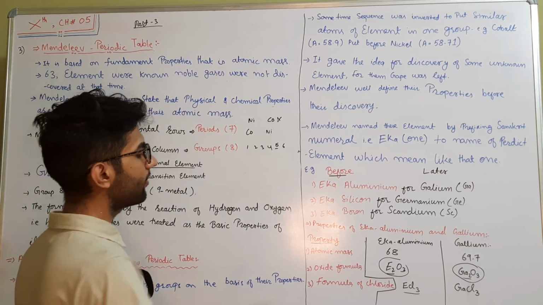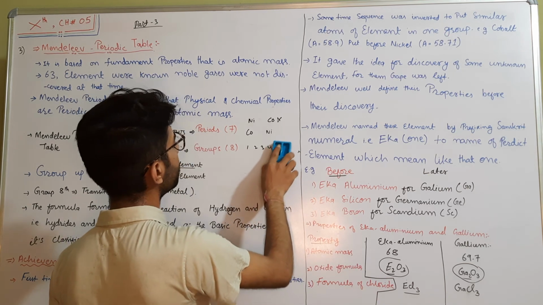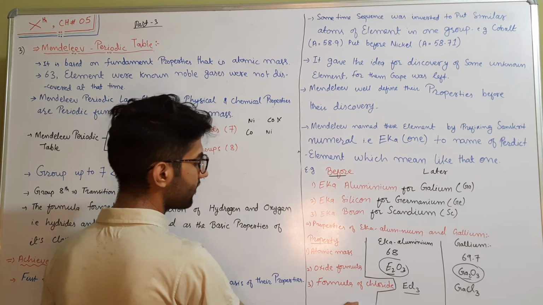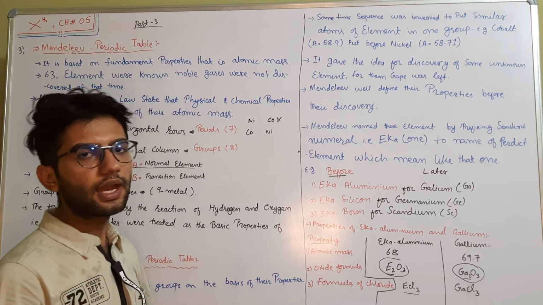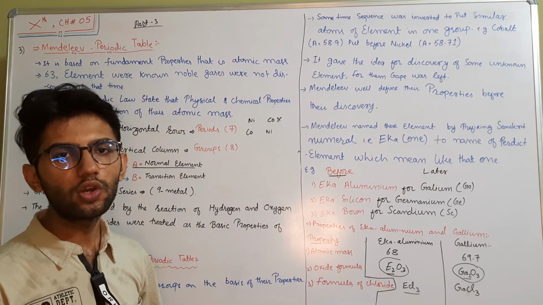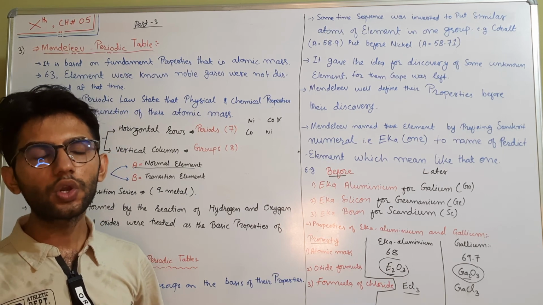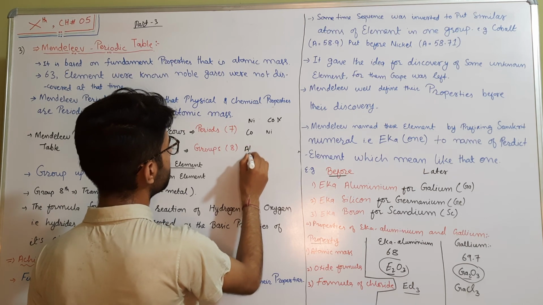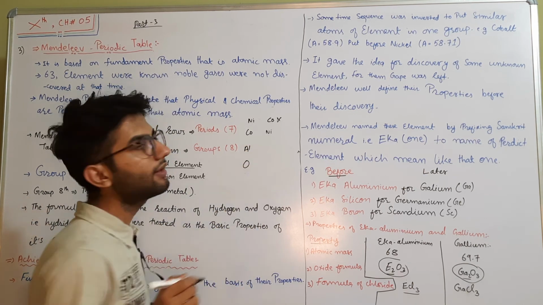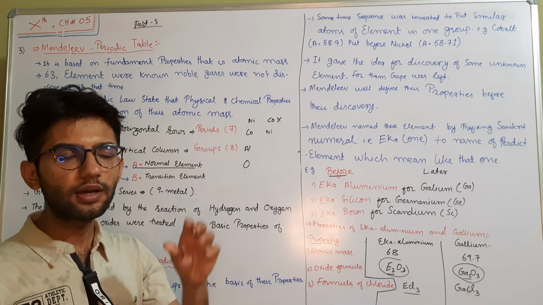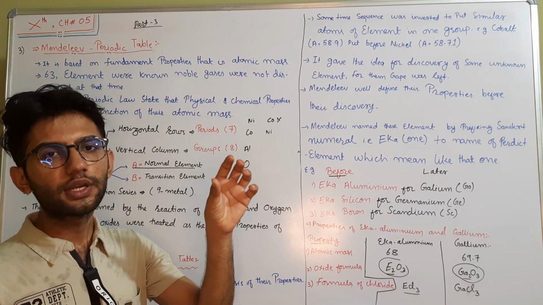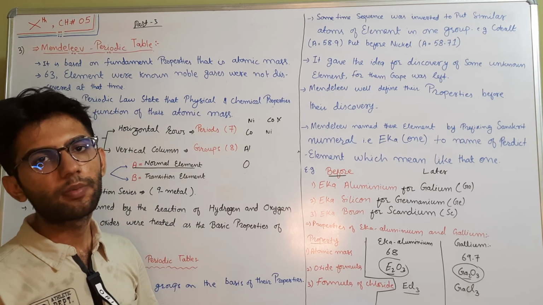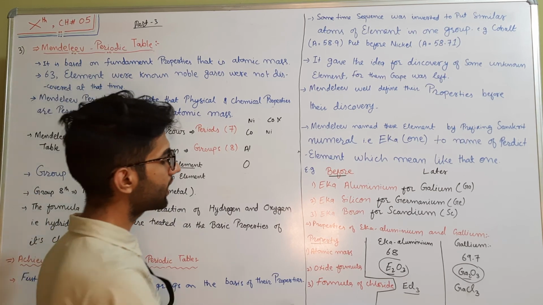Same way, when Mendeleev arranged the different atoms of elements in his periodic table, he left some gaps for the unknown elements that were not known at that time. That is, he left a gap just below aluminium. As I said earlier, the atoms considered in one group should share the same physical and chemical properties.